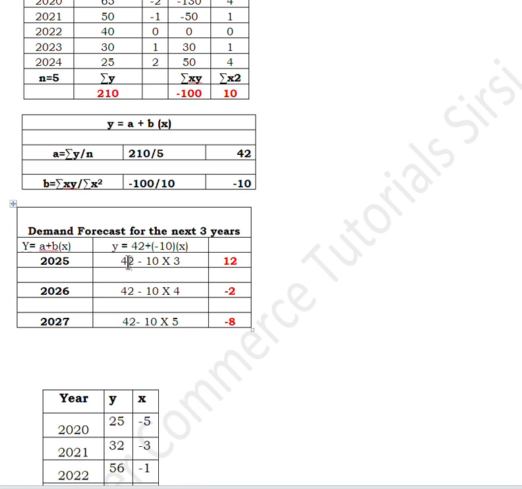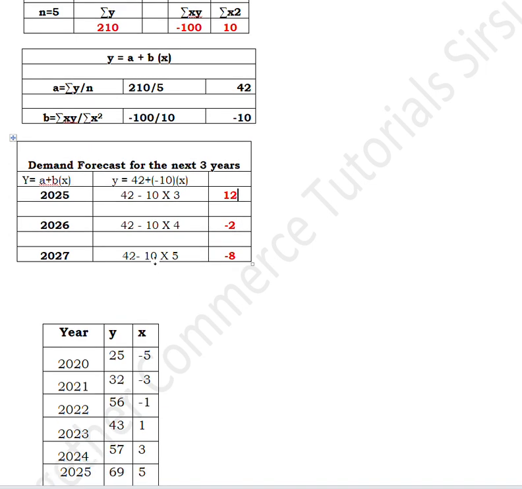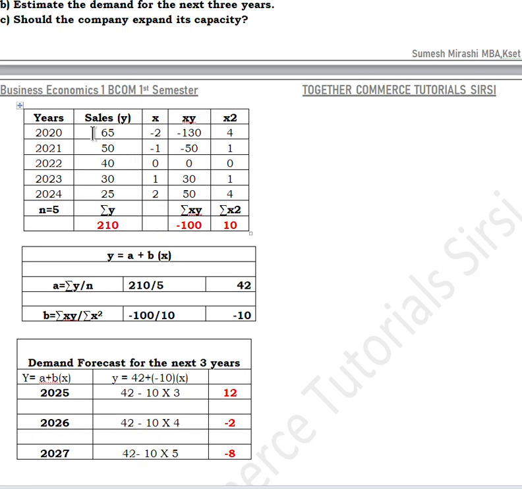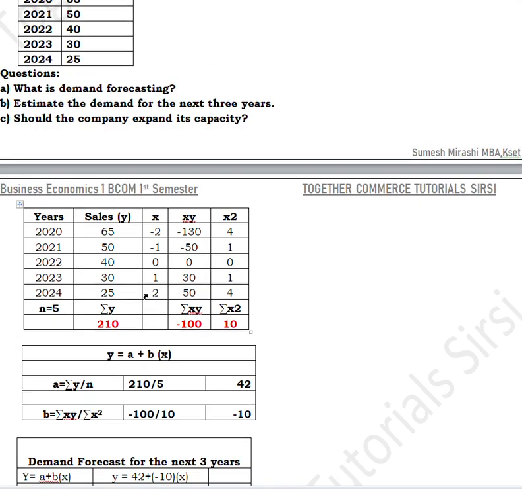Now if you simplify this, that is 42 minus 10 into 3, 10 into 3 becomes 30, 42 minus 30 becomes 12. Then for the 26th year, 10 into 4 becomes 40, 42 minus 40 becomes minus 2. 10 into 5 becomes 50, 42 minus 50 becomes minus 8. So the demand is declining. As you can see in the question itself, the demand was declining. The demand for the first year was 65, then it got reduced to 50, then 40, then 30, then 25, and it is again reducing. So this is how you should solve this problem.